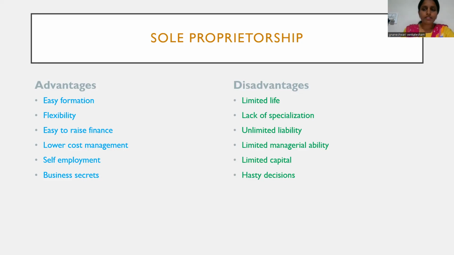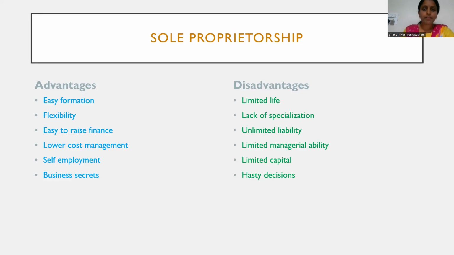See here, a coin has two sides. Correct? It's the same way for any kind of business organization, there are some advantages as well as disadvantages. So first we'll look into the advantages. The first point is easy formation. Yes, it is very simple to start up a business.